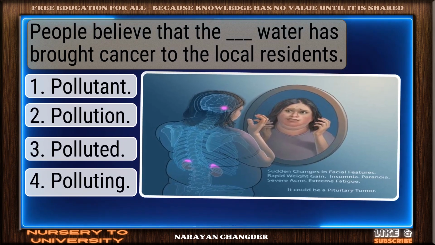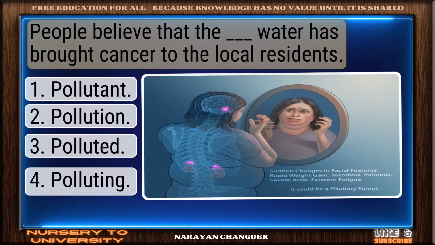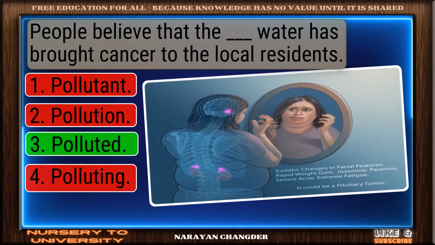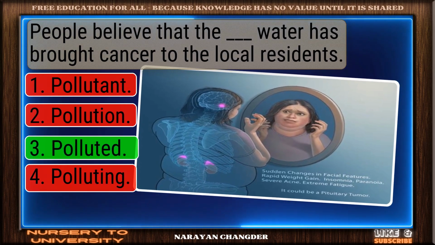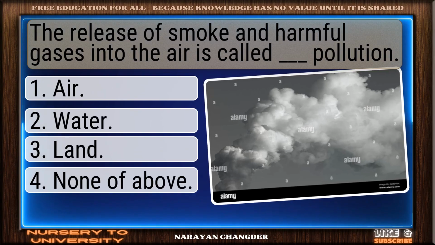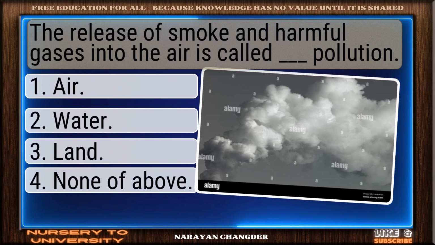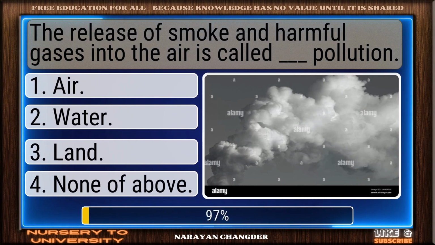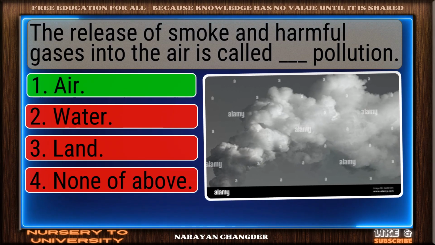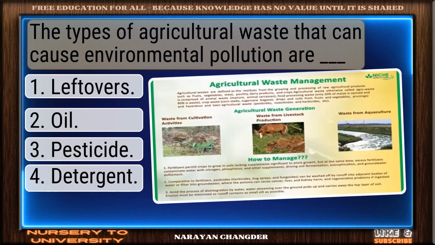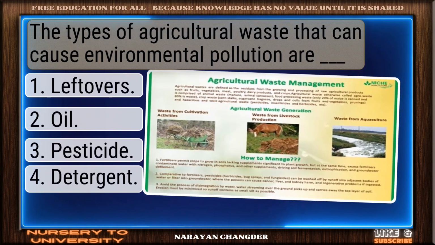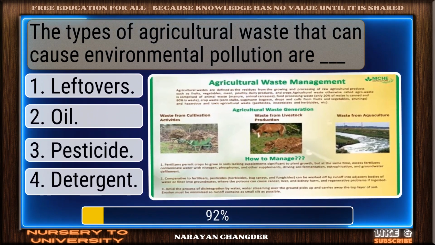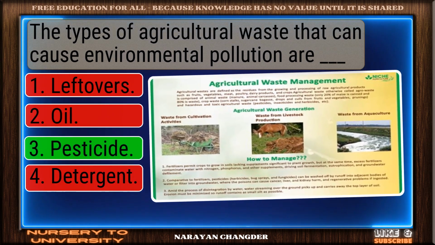People believe that the dash water has brought cancer to the local residents. Correct response. Polluted is the most accurate answer. The release of smoke and harmful gases into the air is called dash pollution. Smart move. Air is an accurate answer. The types of agricultural waste that can cause environmental pollution are dash. Bravo! Pesticide is the answer.